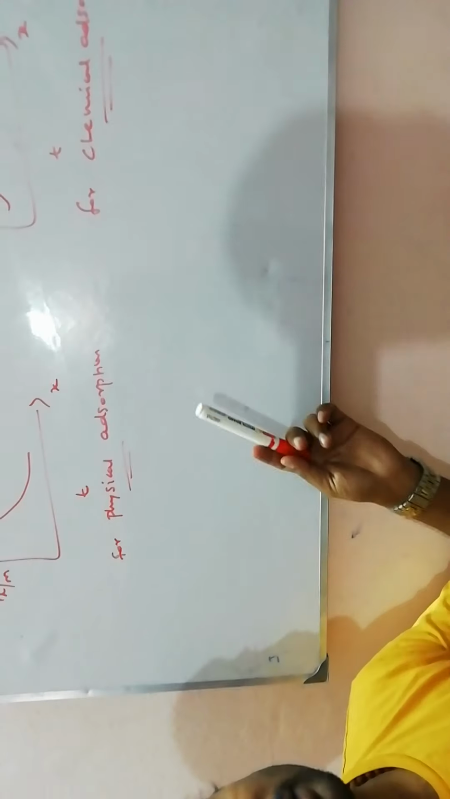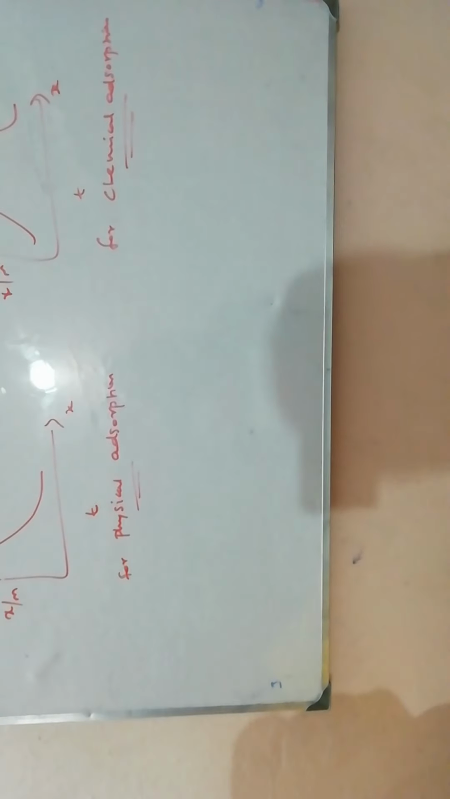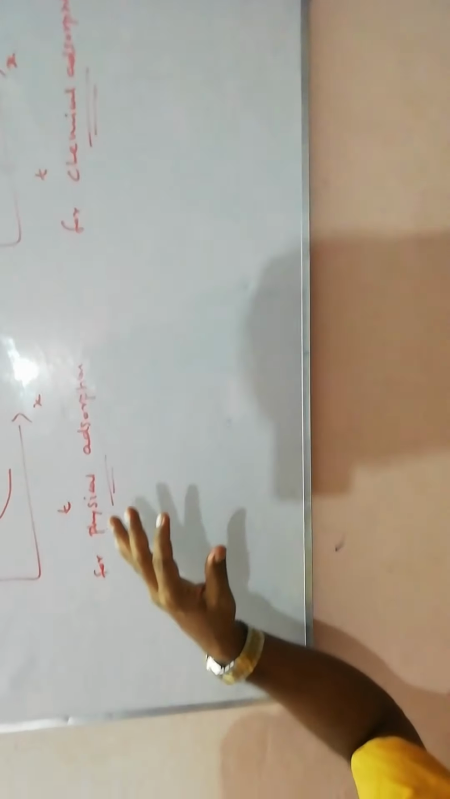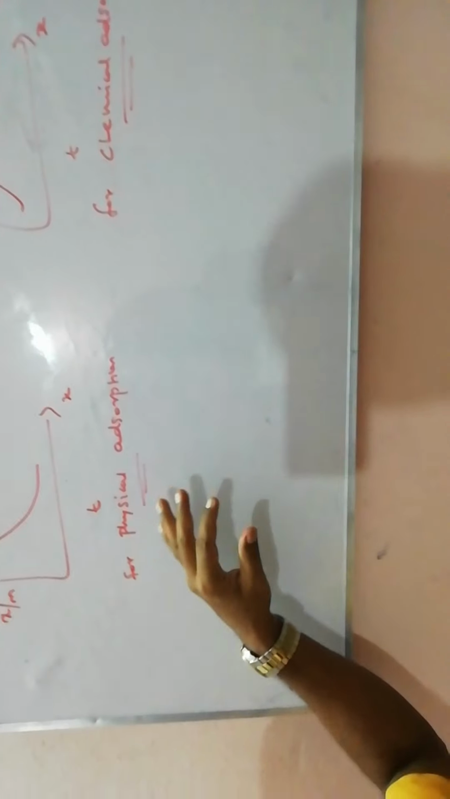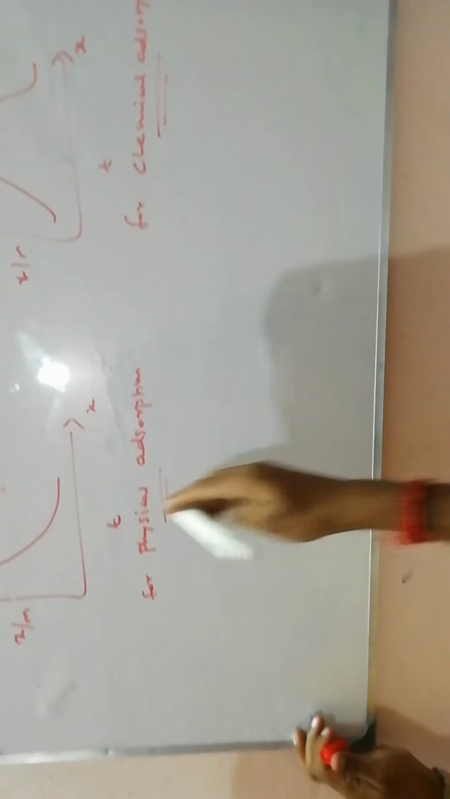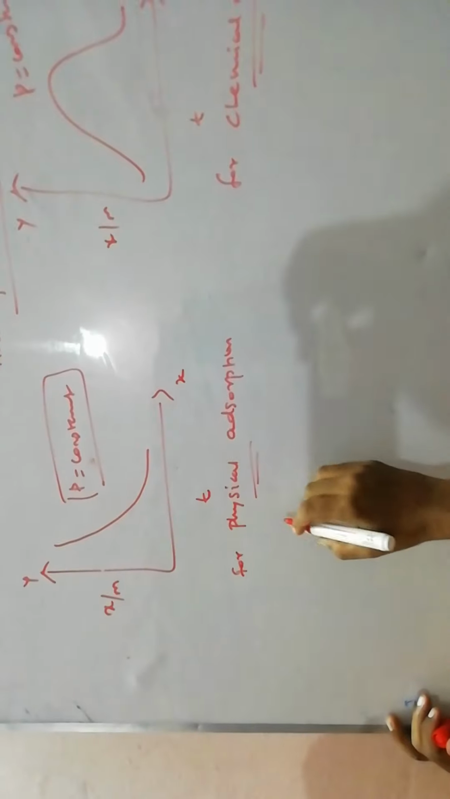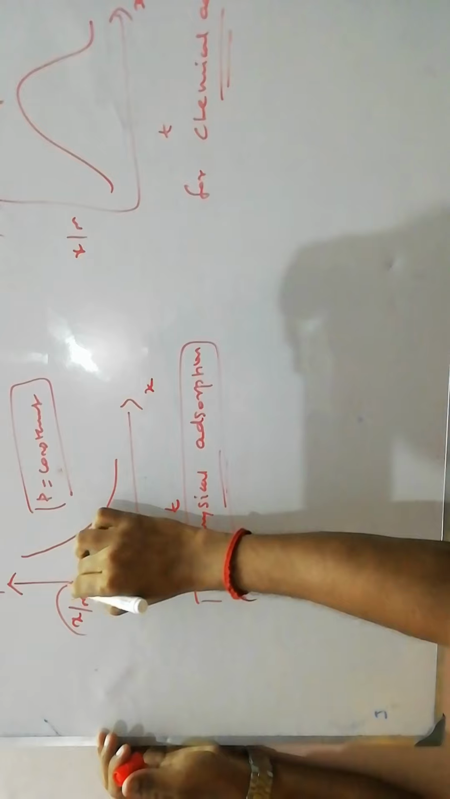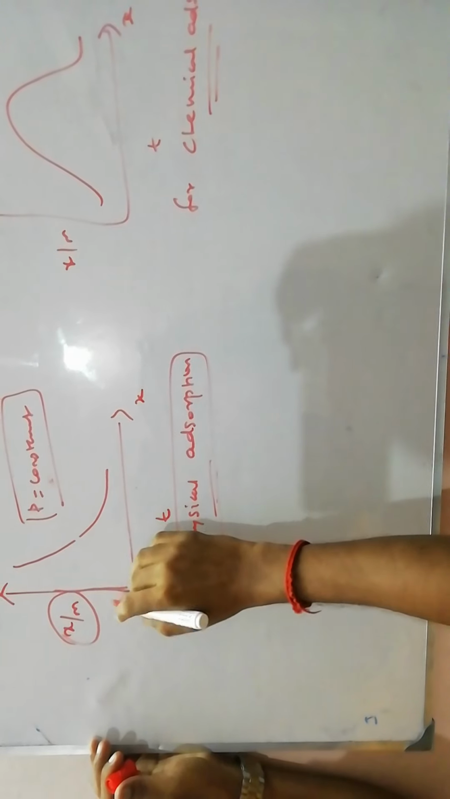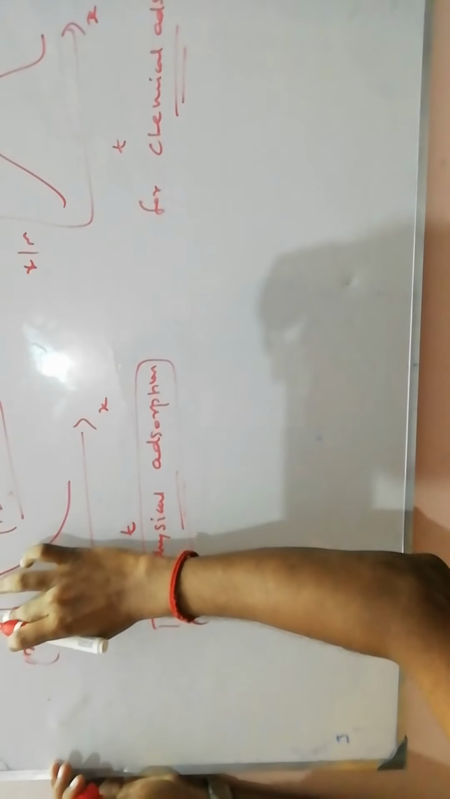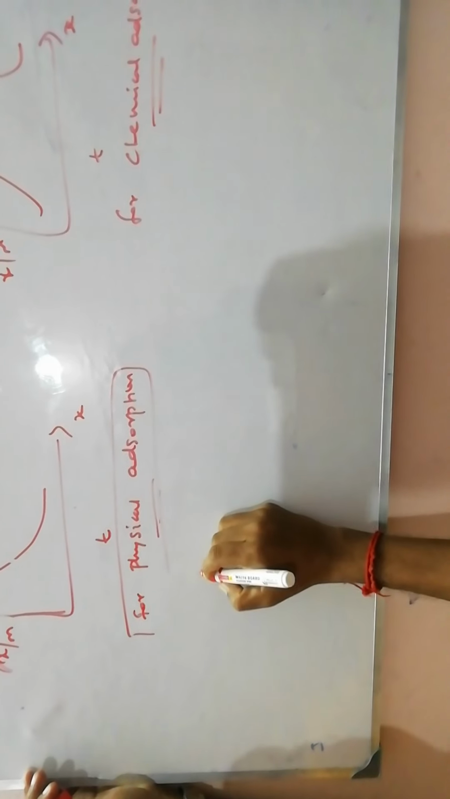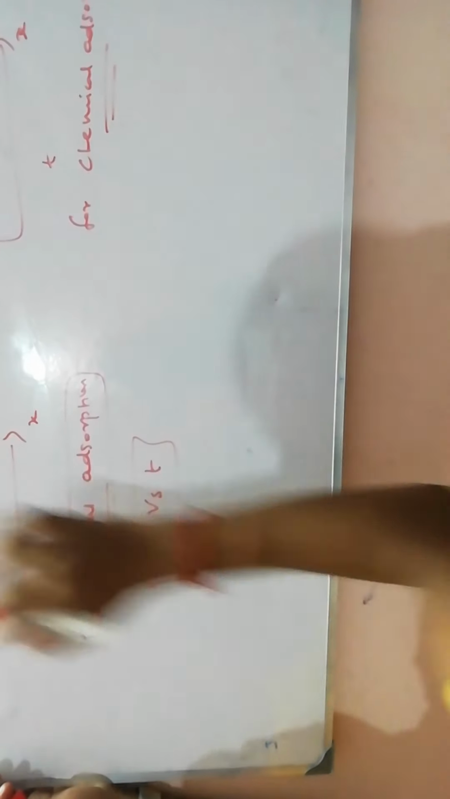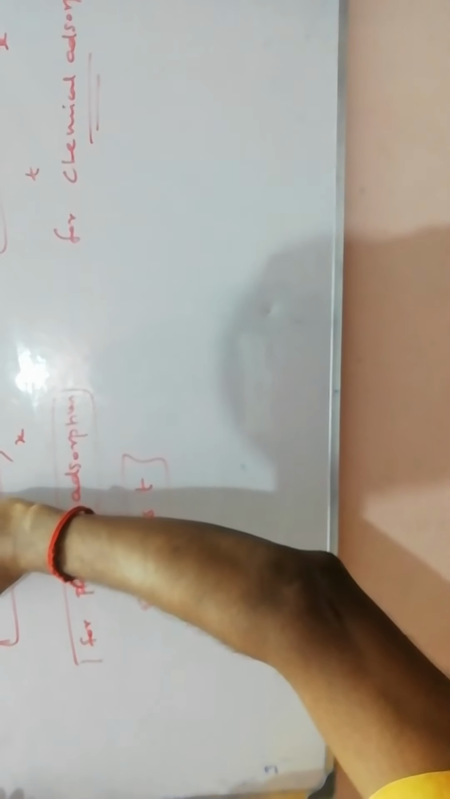The graph represents the variation in the adsorption of gas on the adsorbent at constant pressure. For physical adsorption, we plot the extent of adsorption, x by m, versus temperature at constant pressure. We got a graph like this.